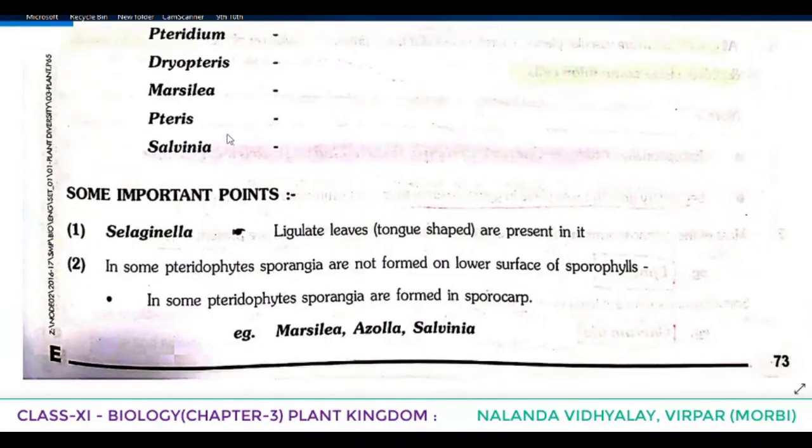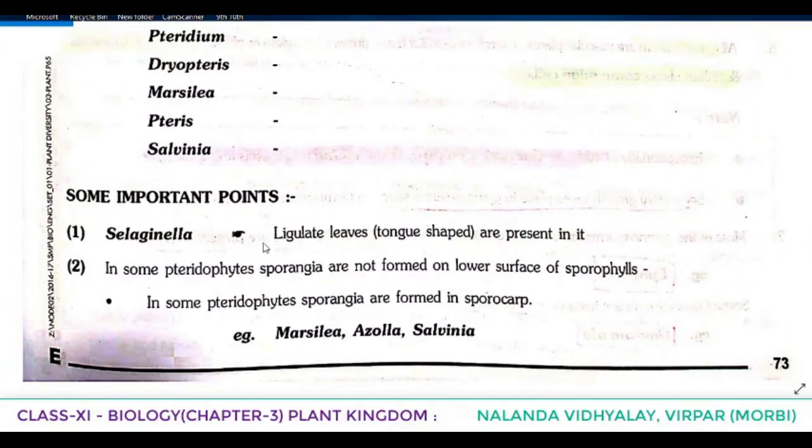Some important points are given. Selaginella has ligulate leaves, that means tongue-shaped. You have to understand the meaning of ligulate leaves: tongue-shaped leaves are present in it. So in Selaginella, what types of leaves are present? Tongue-shaped leaves, known as ligulate leaves. In some pteridophytes, sporangia are not formed on the lower surface of sporophylls.